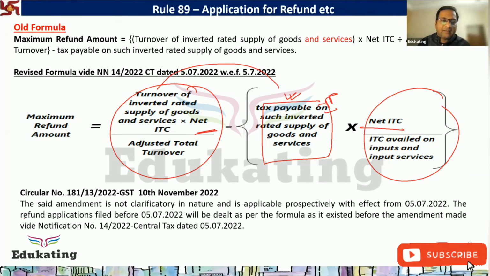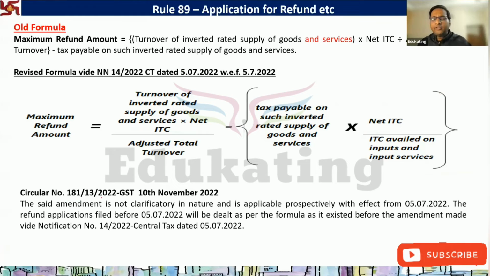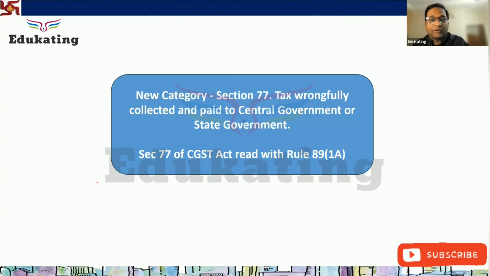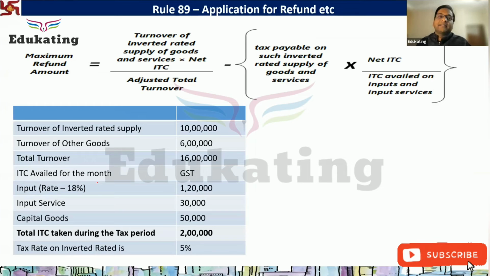For this, they have given the clarification in circular 181. You can read that various components, कि ये refund कब से apply होगा, ये नया formula कब से apply होगा, कौन से period के लिए apply होगा. Now, I am giving you the question which you need to solve.